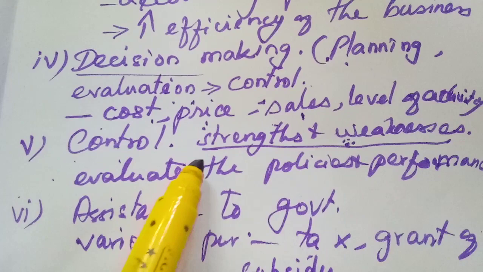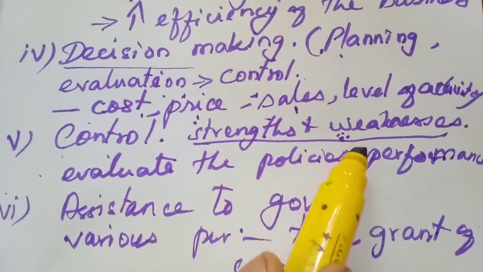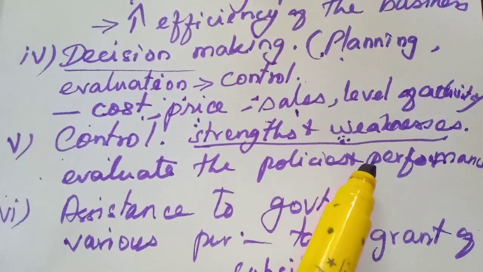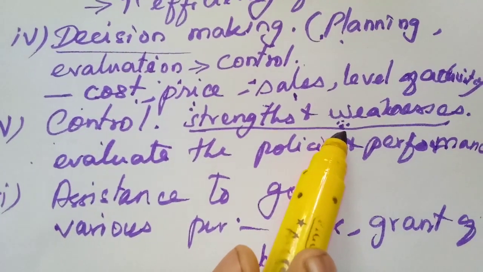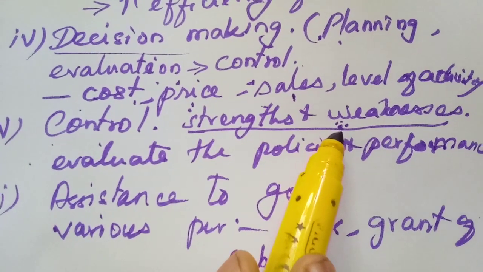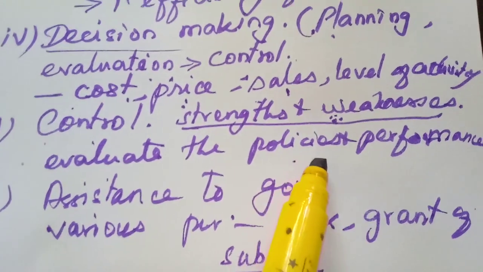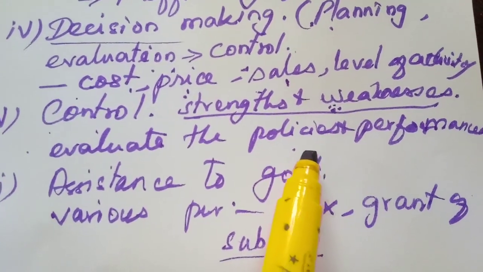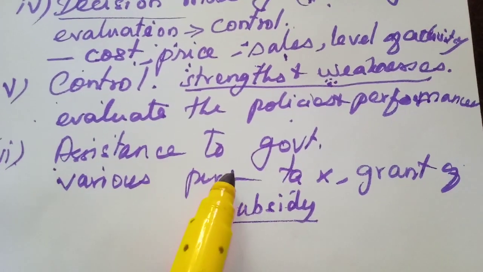Accounting is working as a tool to analyze, to identify the strengths and weaknesses of the people as well as the policies, and it is acting as a tool for evaluating the policies and performance of the business. Then the last function is assistance to government.